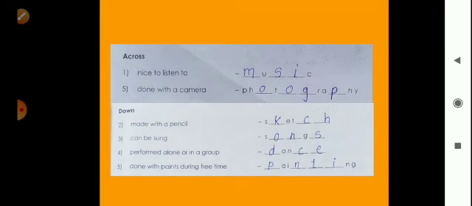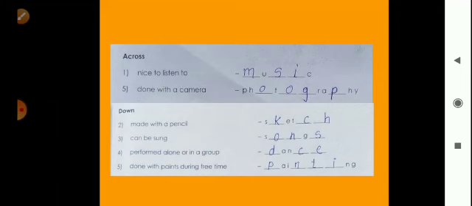After that, can be sung. What is there which we sing? Songs. Okay, so write O, N and S in the blanks, means empty spaces. Then fourth word is perform alone or in a group.